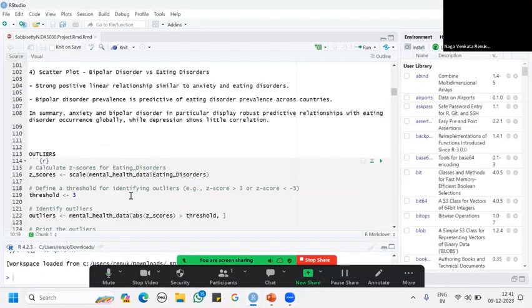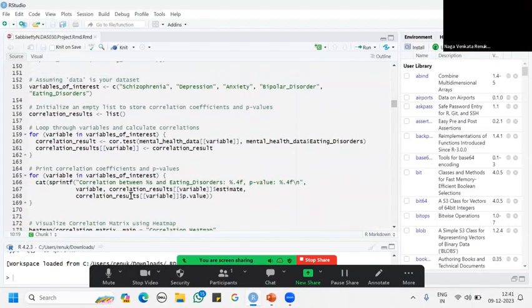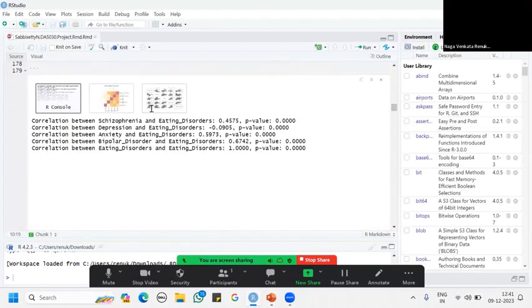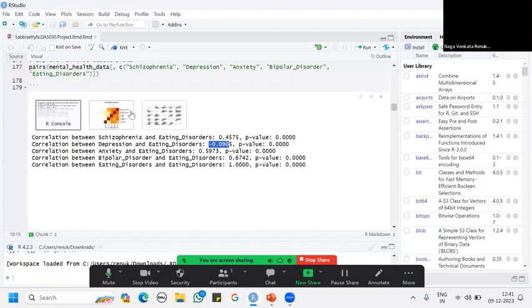I further did correlations, and I got correlations of 0.475, 0.59, 0.6, and 1.00 for schizophrenia, anxiety, and bipolar, and 0.67 for bipolar disorders. For depression, I got minus 0.09, showing it has a negative association. So the remaining three have a positive association, meaning there is an increasing chance of association, whereas depression shows a negative value, indicating an inverse relationship. For all these, the p-value is 0, stating it is statistically significant.